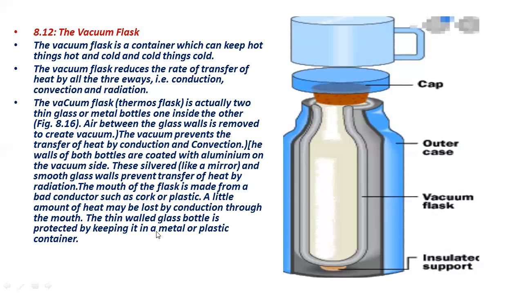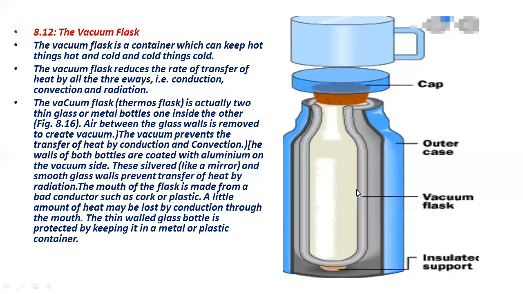The thin walled glass bottle is protected by keeping it in a metal or plastic container. This is a glass flask, but it is very delicate, so it is kept inside the plastic or metal container, which prevents the glass from breaking.